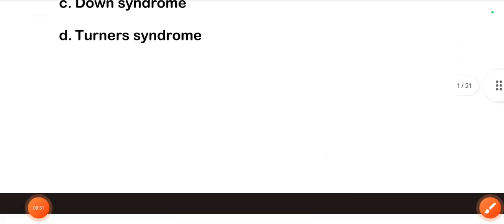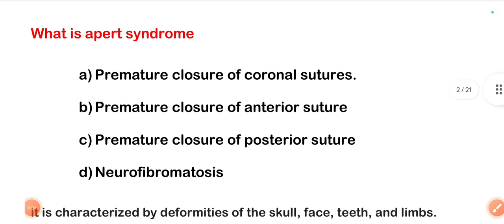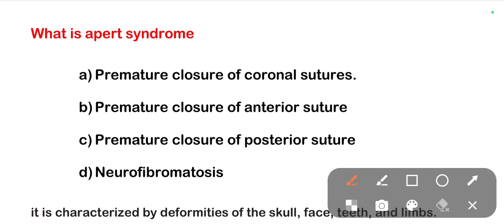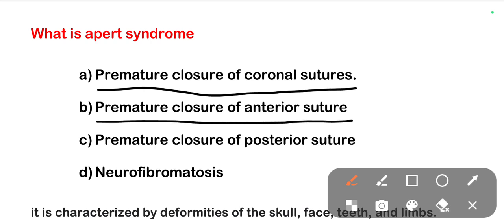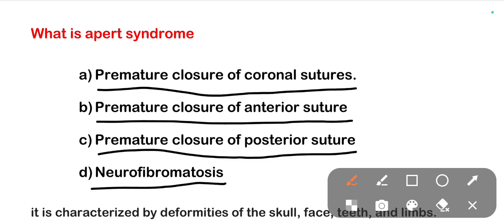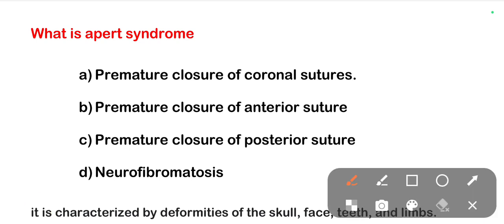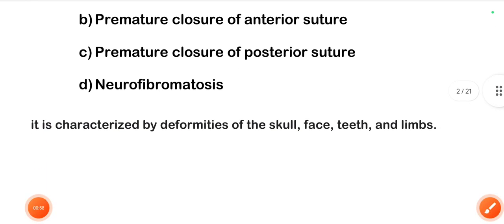The next one is, what is Apert syndrome? Options are premature closure of the coronal sutures, premature closure of the anterior suture, premature closure of the posterior suture, neurofibromatosis. The right one is premature closure of the coronal sutures, also known as Apert syndrome. It is characterized by deformities of skull, face, teeth and limbs.